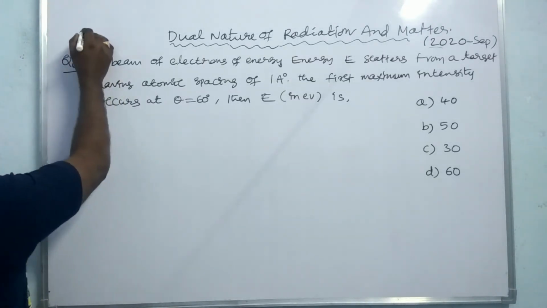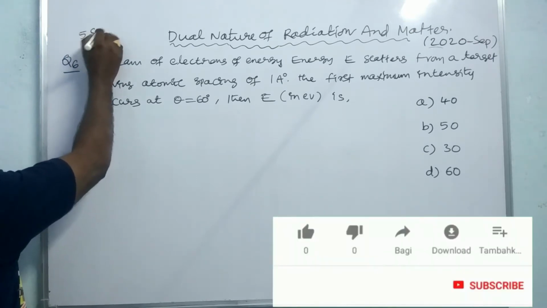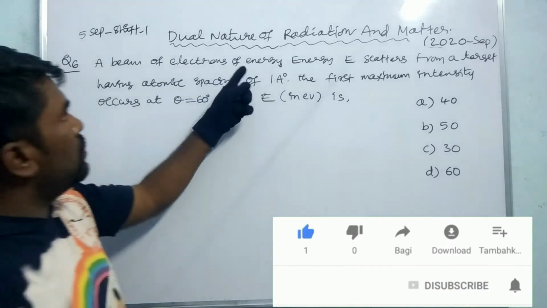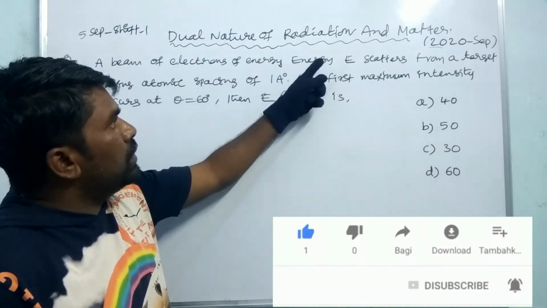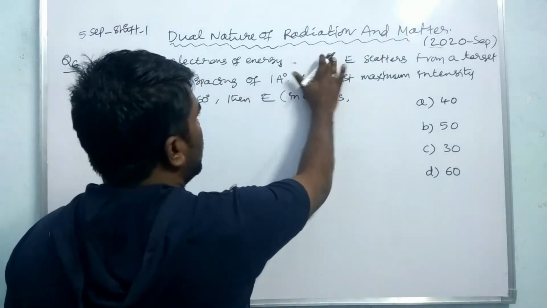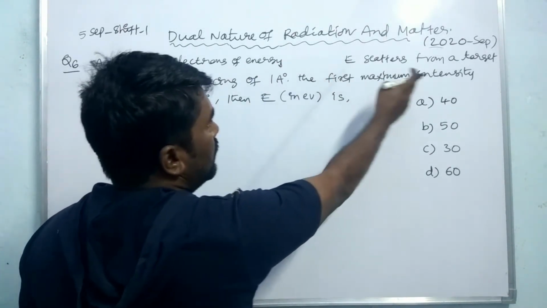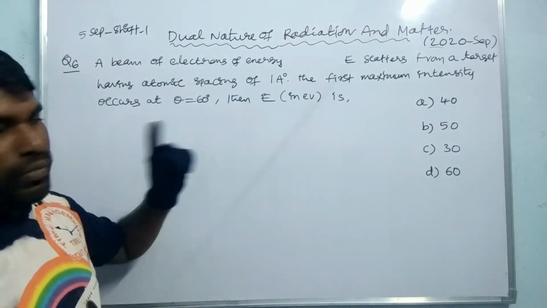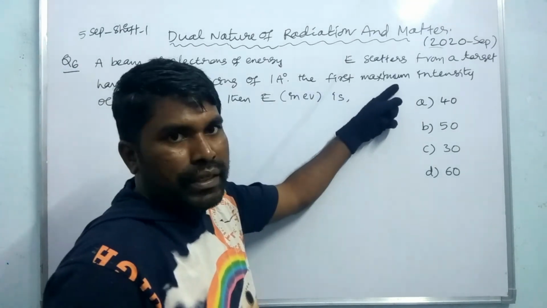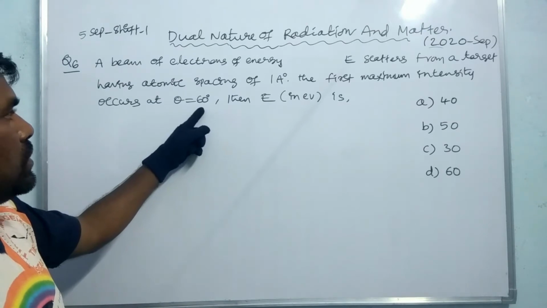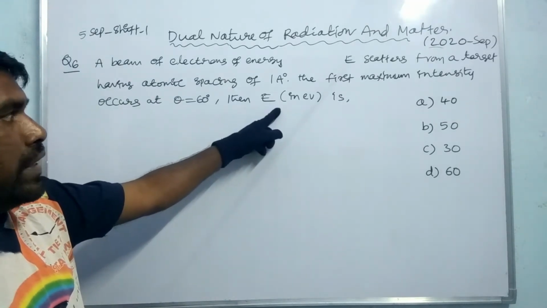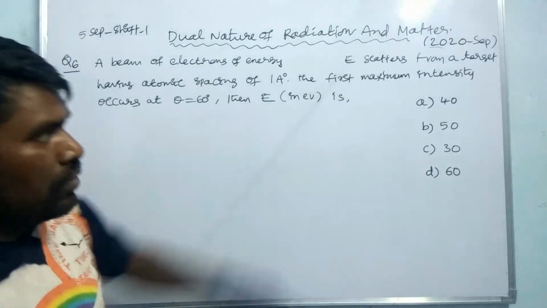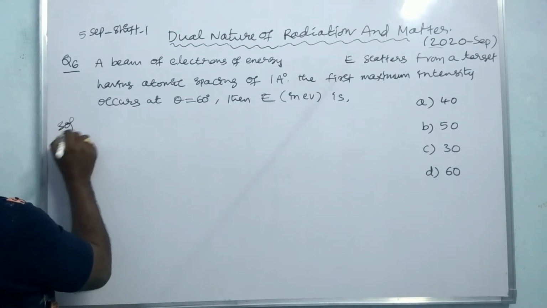This is the question from 5th September, shift 1. A beam of electrons of energy E is scattered from a target having atomic spacing of 1 angstrom. The first maximum intensity occurs at theta equal to 60 degrees. Then E in electron volts, the energy of the electron, is asked. Options are given, so we have to solve that.